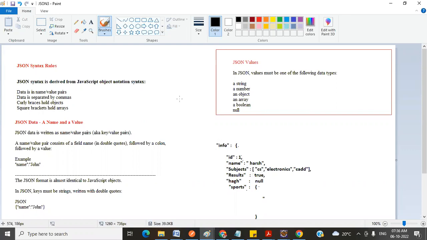Why am I telling all these things? Afterwards, when you start API testing, we have to create our own data like this when we are working with Postman. If you have good knowledge of this, it's a very simple language, and it will be very useful for us to work with those.